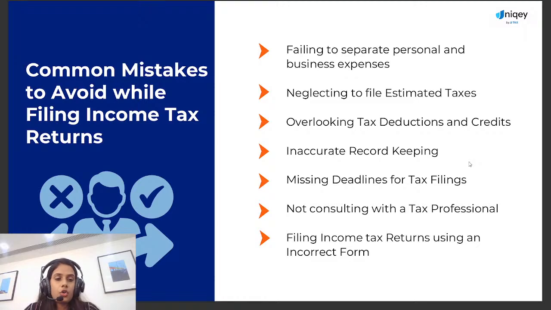And filing the wrong form is also a common mistake, because we are not aware in which category we fall out of the 7 ITR forms. So that is also a common mistake that we should avoid while filing ITR.